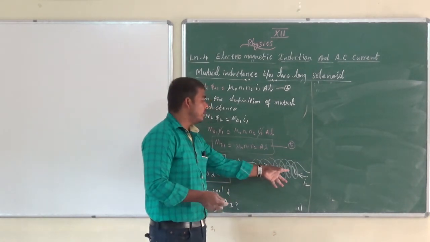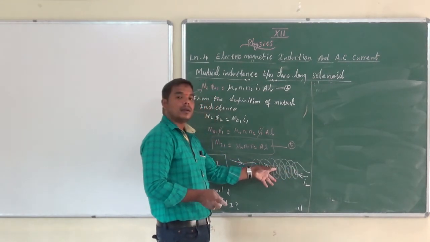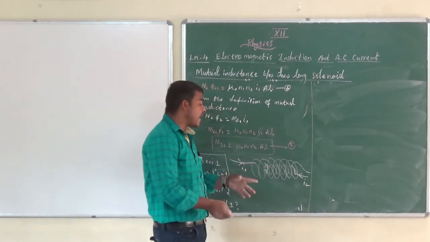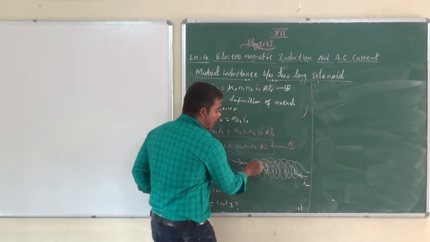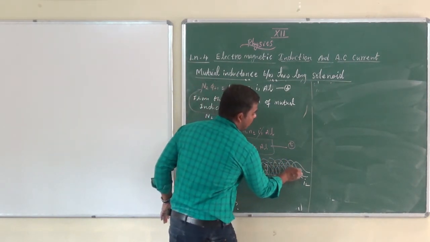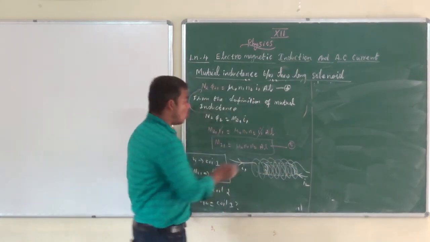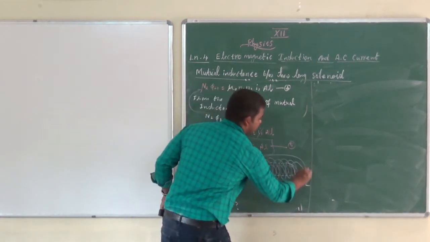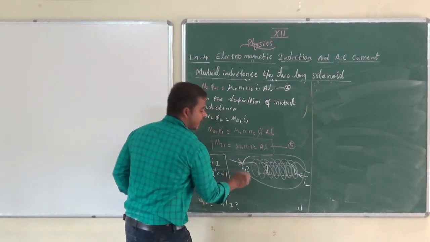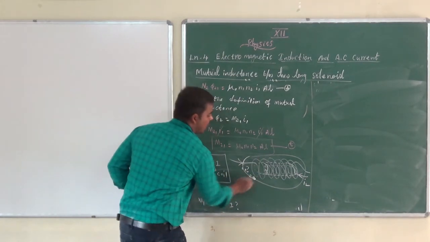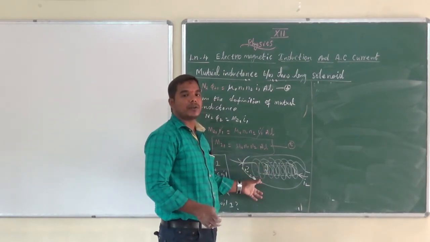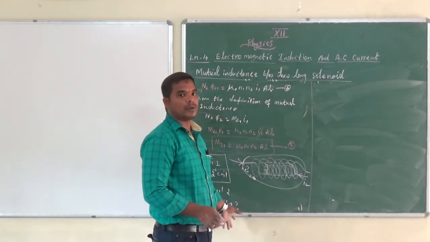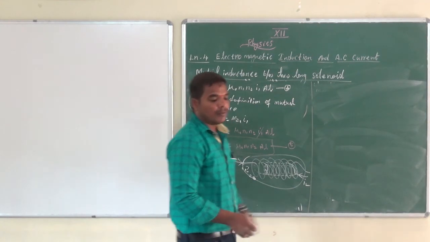Here also, the current enters the second coil, and the magnetic field is established inside the first coil. Outside it is almost zero, but the magnetic field lines inside are there. So we want to prove that, as it is the same, we are sure.